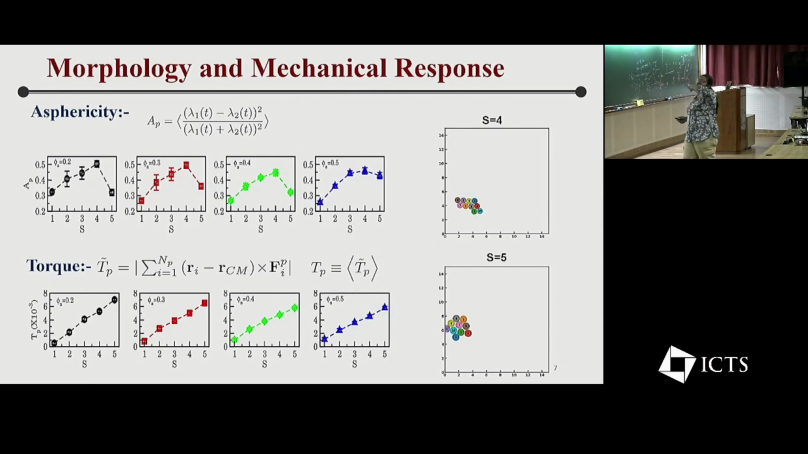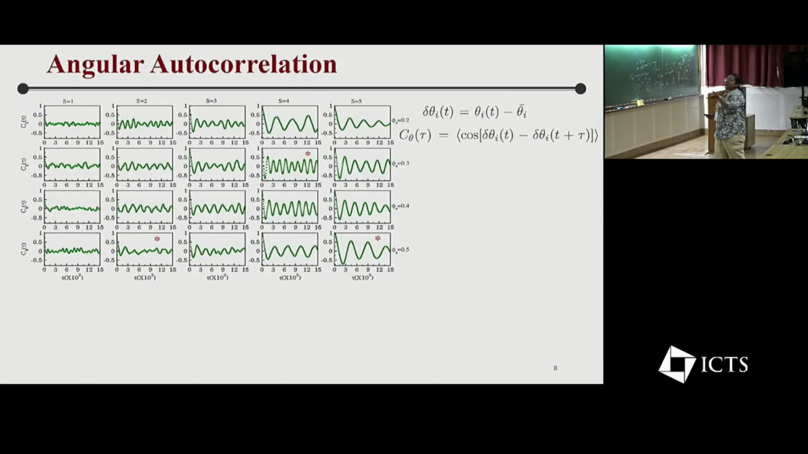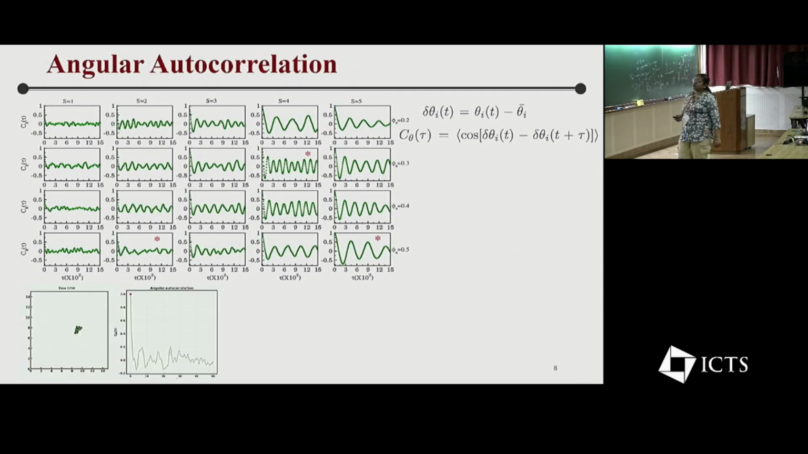So from here we can say that in size ratio 3 and 4, there is more chance that we get collective rotation. Now we want to quantify our rotation using angular autocorrelation. We plot angular autocorrelation for different parameters. Here we classify three scenarios. The first one is the small size ratio, in which we get a very noisy oscillation. It means the whole cluster did both translational and rotational motion.